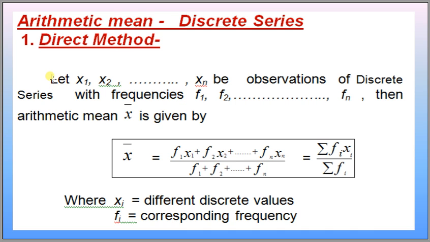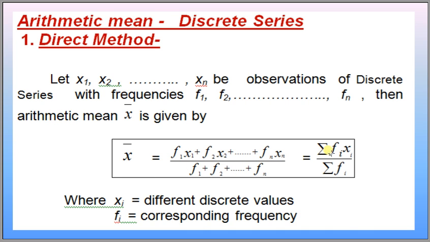In a discrete series, let x1, x2 up to xn be the observations of a discrete series with corresponding frequencies f1, f2 up to fn. Then arithmetic mean x bar can be calculated by this formula. X bar is equal to f1 x1, multiplying the frequency by the corresponding values, plus f2 x2, up to fn xn, divided by the sum of the frequencies, f1 plus f2 up to fn.